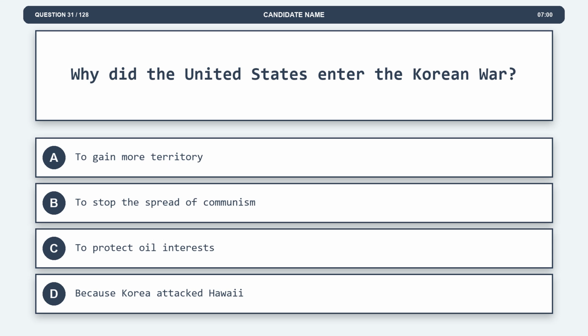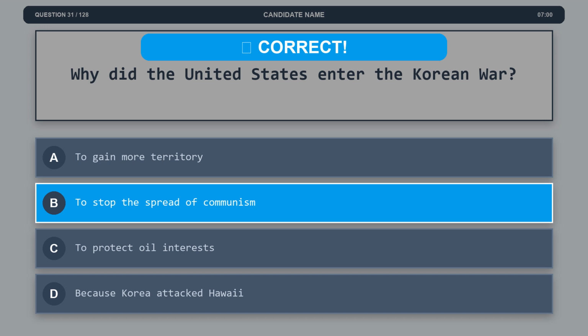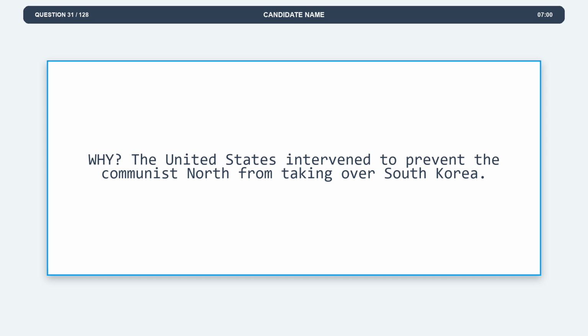Question 31. Why did the United States enter the Korean War? Option A, to gain more territory. Option B, to stop the spread of communism. Option C, to protect oil interests. Option D, because Korea attacked Hawaii. The correct answer is option B, to stop the spread of communism. Explanation. The United States intervened to prevent the Communist North from taking over South Korea.